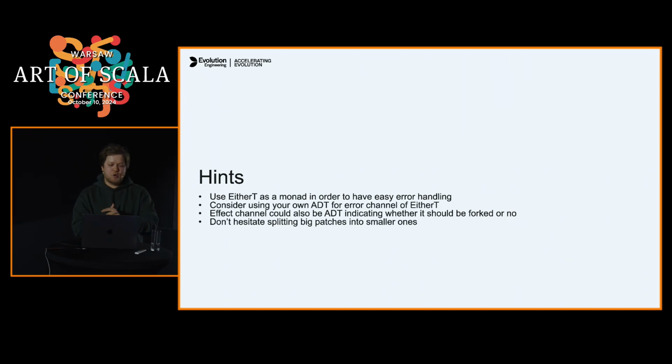You can use your own ADT for the error channel of this EitherT, because the string shown in this example is just an example. Just have your own ADT. Also, your effect channel might also be an ADT indicating whether it should be forked or not, because if you decide to fork every effect, maybe it's not what you're looking for, or if you decide not to fork, then you will be blocking your actor and computations. So yeah, it can be a join-or-fork ADT. And don't hesitate to split your big patches into smaller ones.